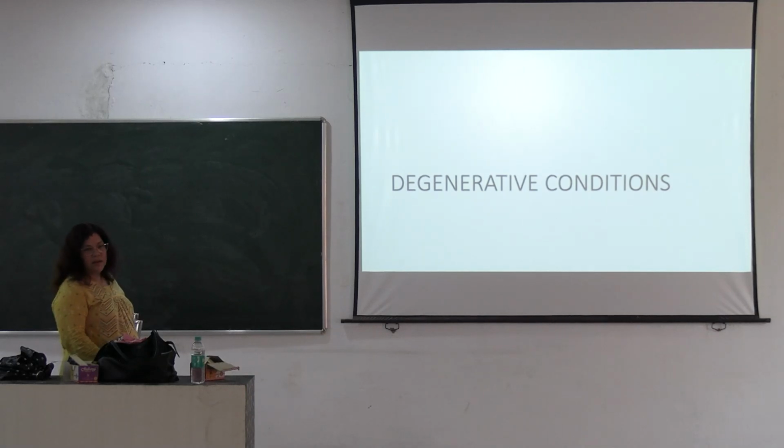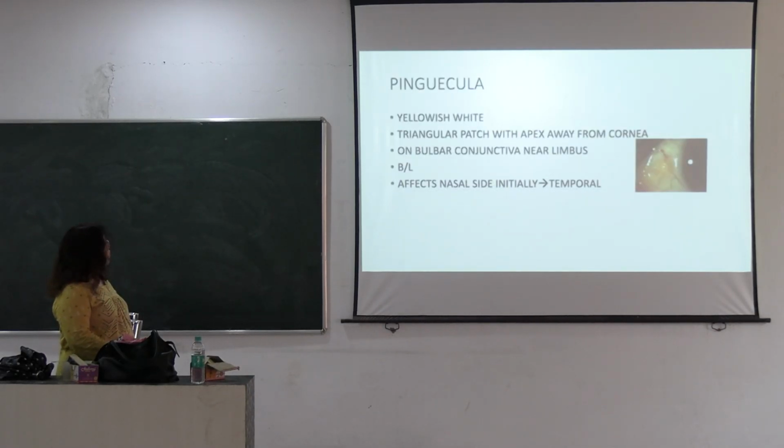Then we come to the degenerative conditions of the conjunctiva. First we talk about the pinguecula. This is the pinguecula, you see. It is a yellowish white triangular patch, and this is the apex and here is the base.